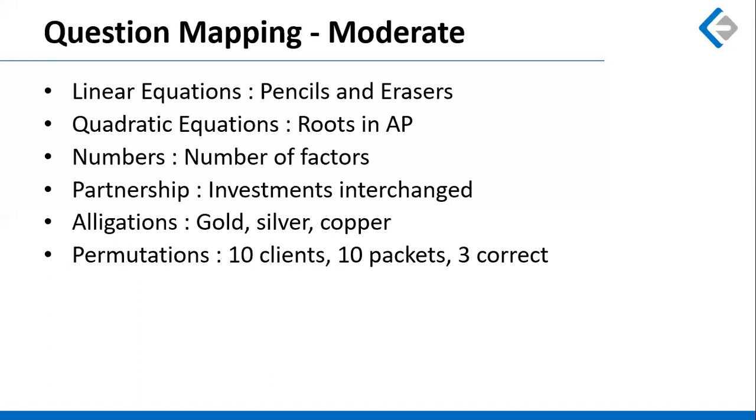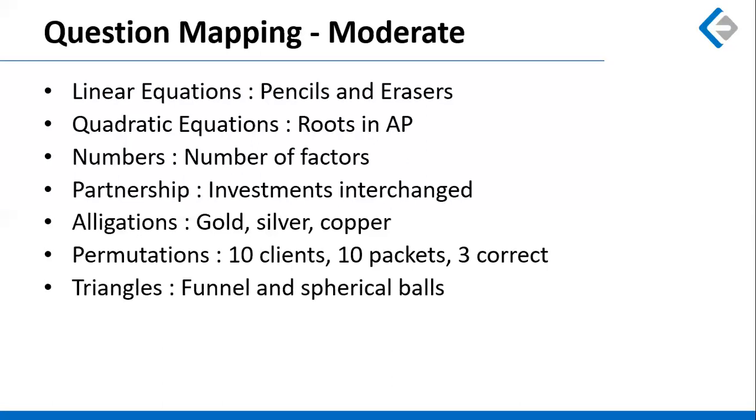There was a question on permutation and combination where there was a character called Dhanno Dhobi, and he takes 10 packets to deliver to 10 clients, but only 3 of these 10 packets were correct, and the remaining 7 packets were completely not meant for this set of clients. So we have to find in how many ways we can distribute these 3 correct packets to their respective clients. This question might require some thought at the beginning, but once you understand the language of the question and the thought process, it was a doable question.